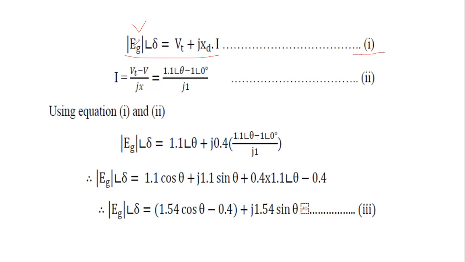From equation number 1, we write down the formula for I. What is the formula for I? That is current I equals Vt minus V by jX. What is the Vt value?